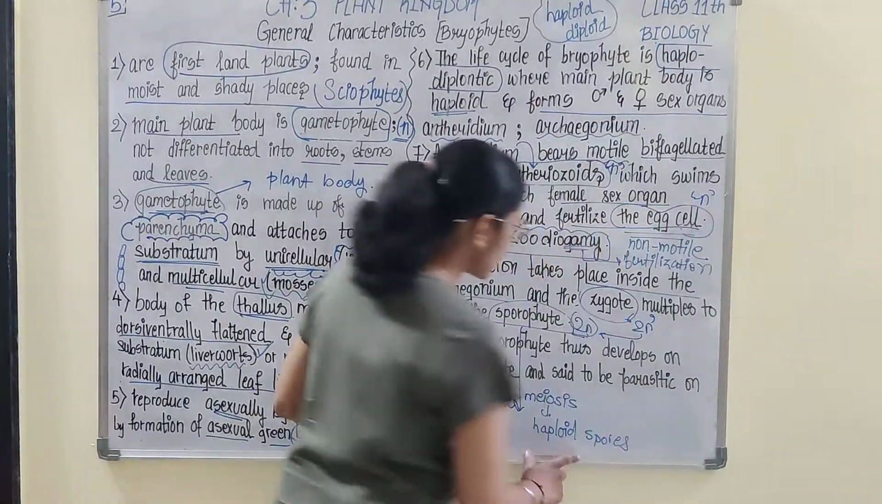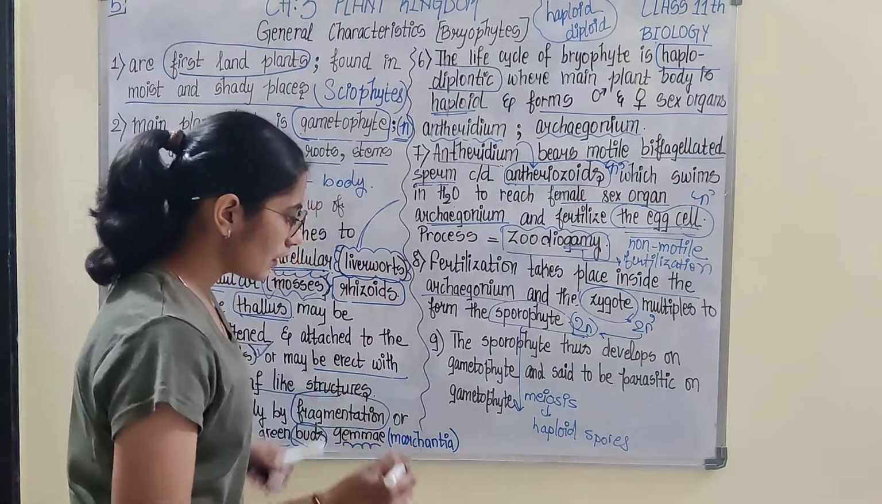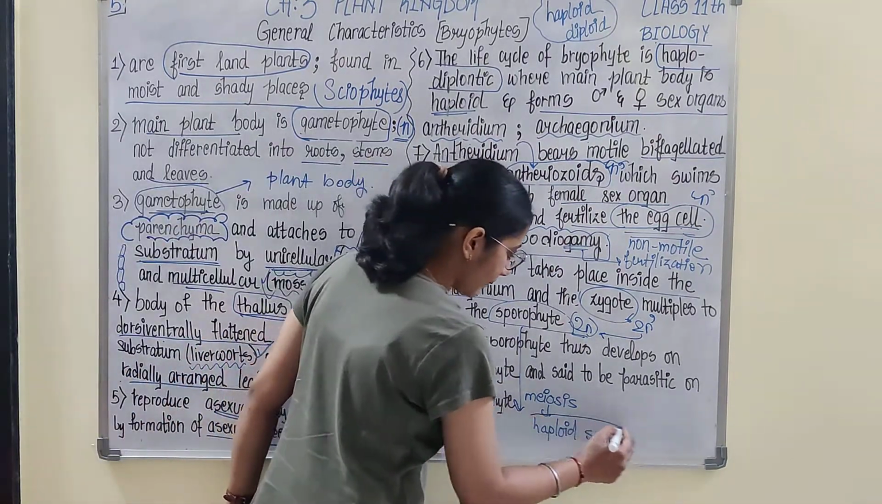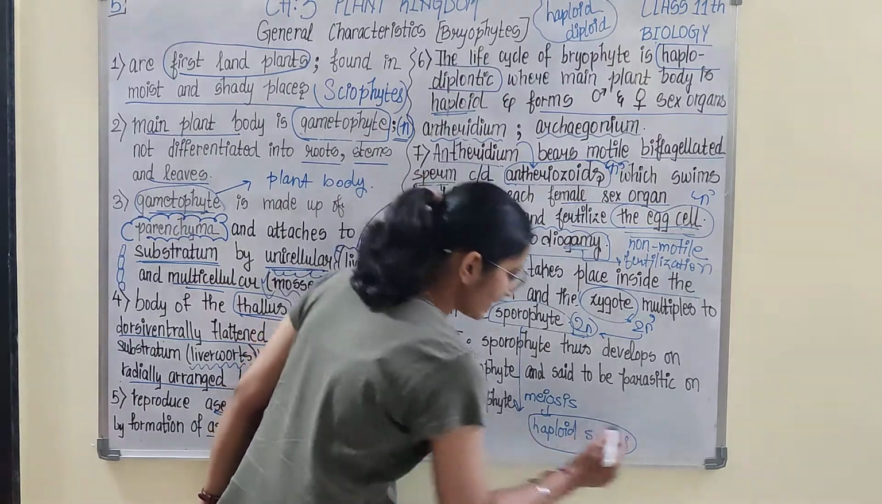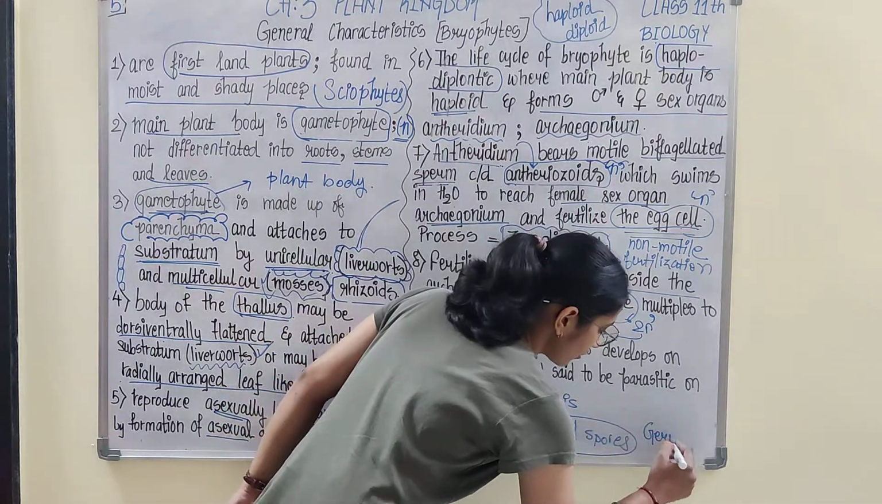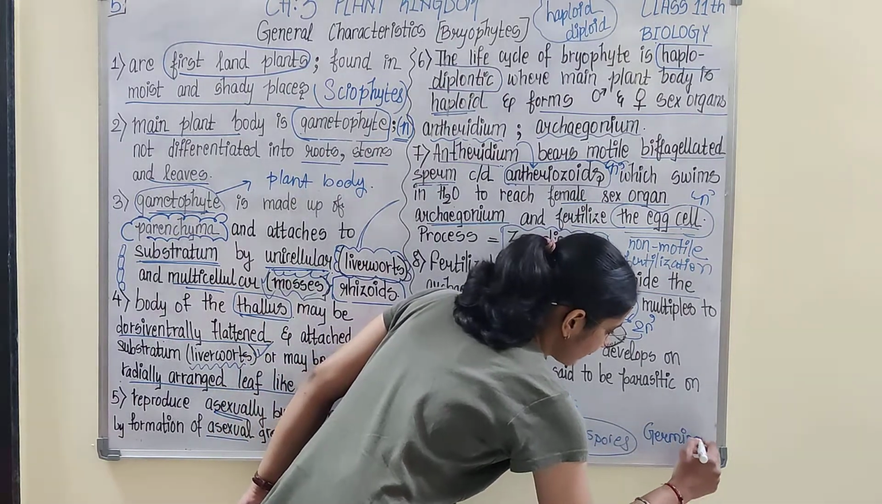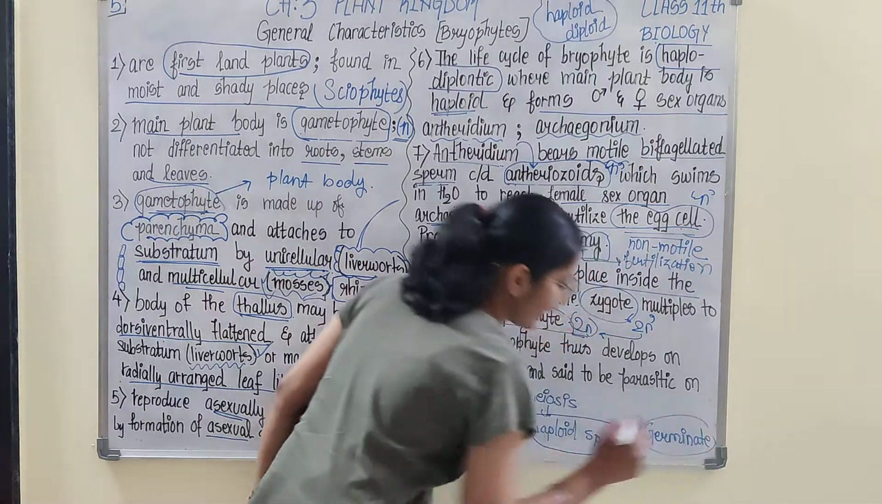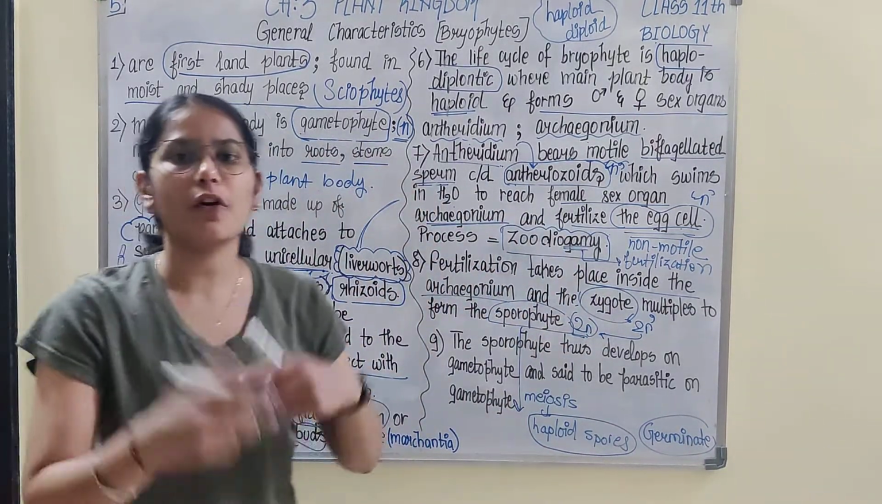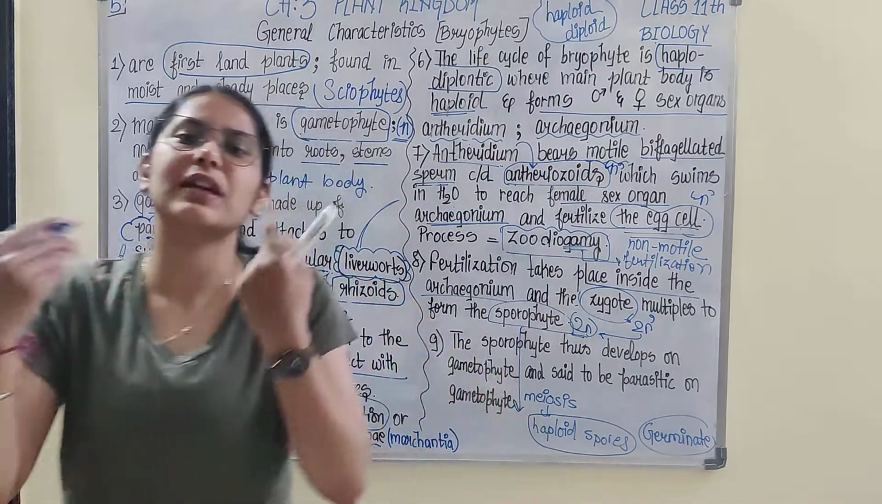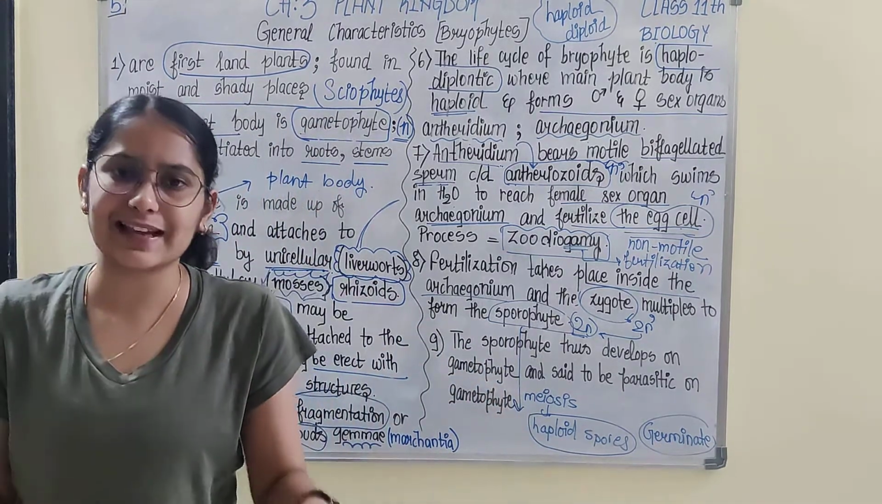Okay, these spores are then again germinate to form gametophyte. तो फिर से gametophyte पे आ गए. These spores germinate to form gametophyte. Again gametophyte would release gametes through sex organs.